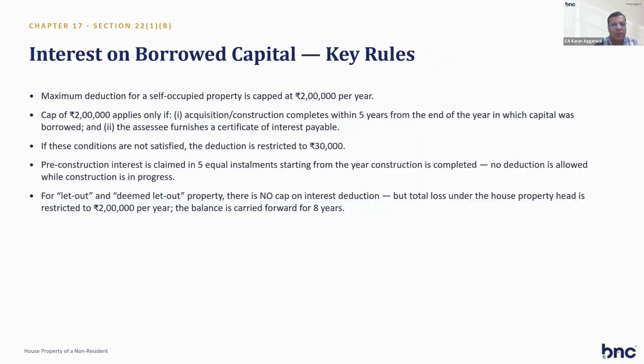Interest on borrowed capital, key rules: it is capped at 2 lakh per year. The cap of 2 lakh applies if acquisition is completed within 5 years. If the condition is not satisfied, the cap is 30,000. Pre-construction interest is claimed in 5 equal installments. For let out and deemed let out, there is no cap on interest, but total loss from house property is restricted to 2 lakh per year. Balance loss can be carried forward for 8 years. This is for interest on borrowed capital and is applicable to non-residents also.